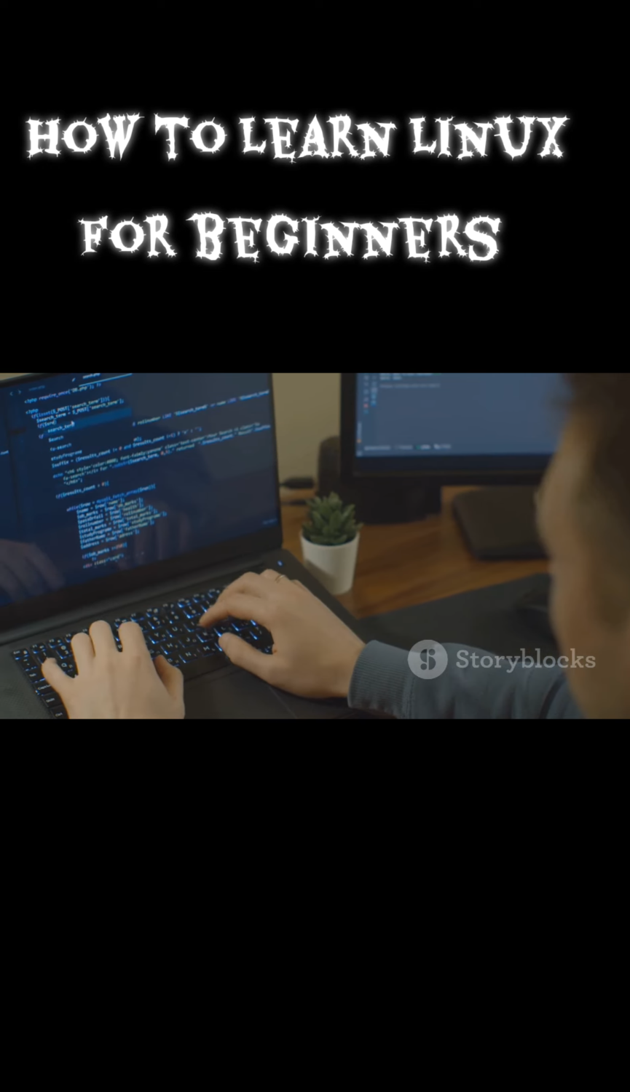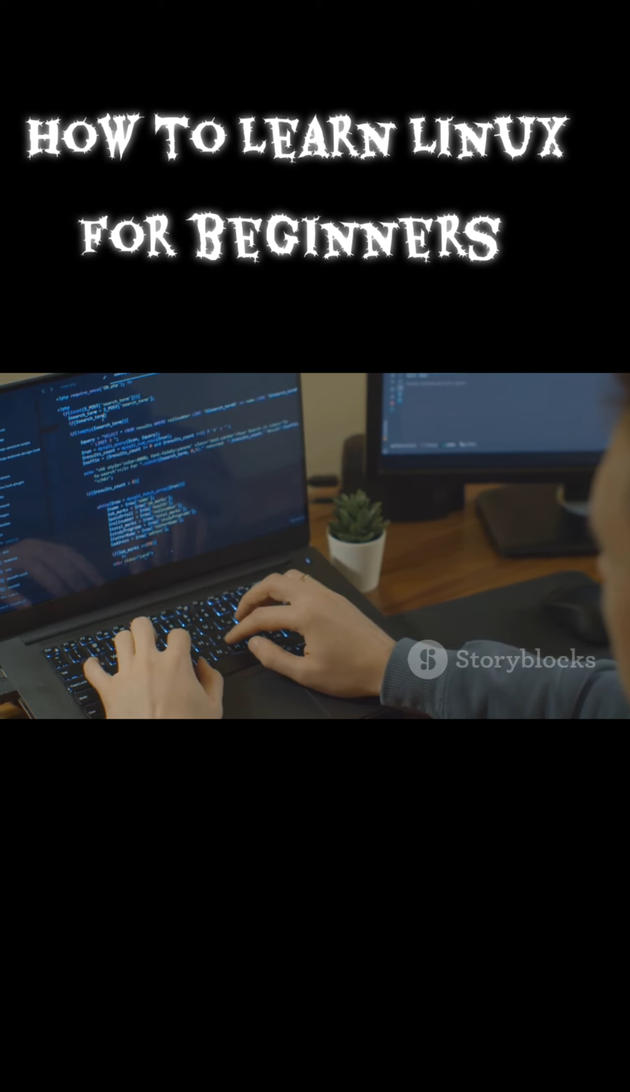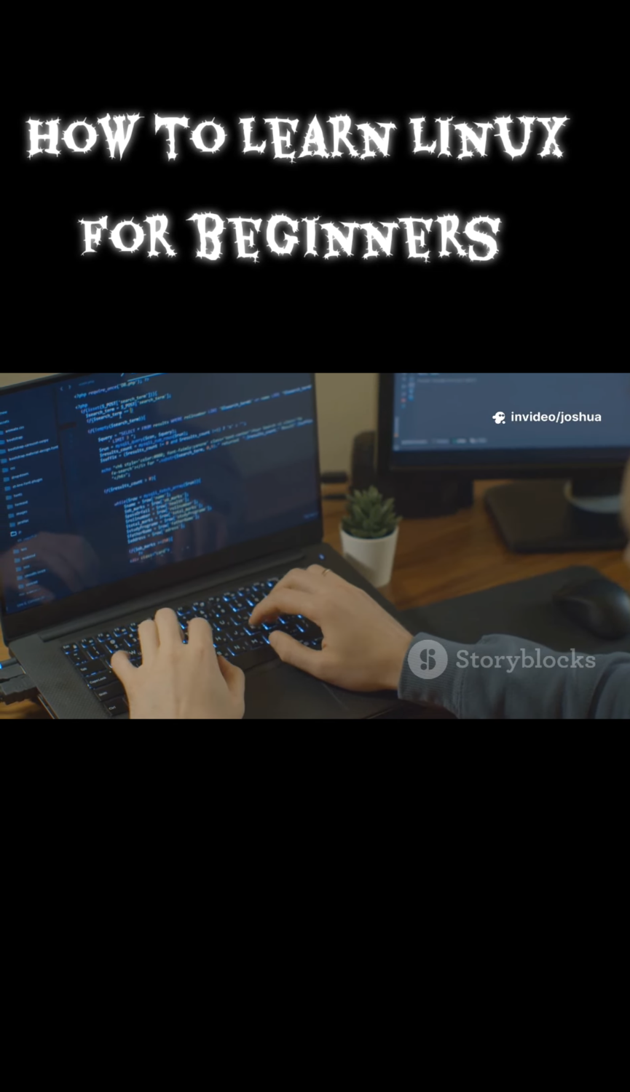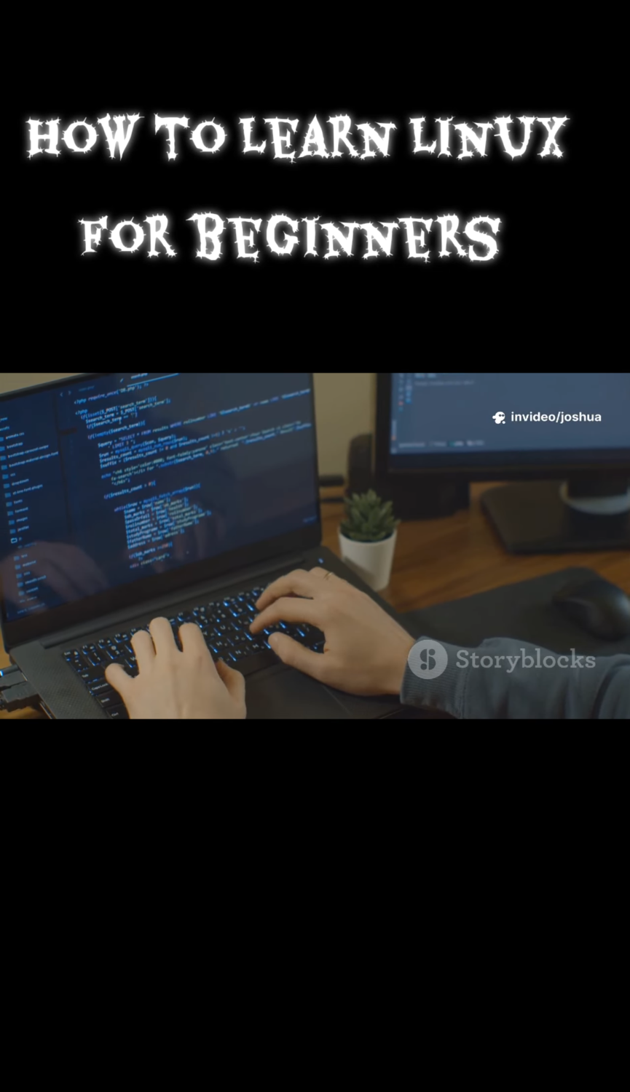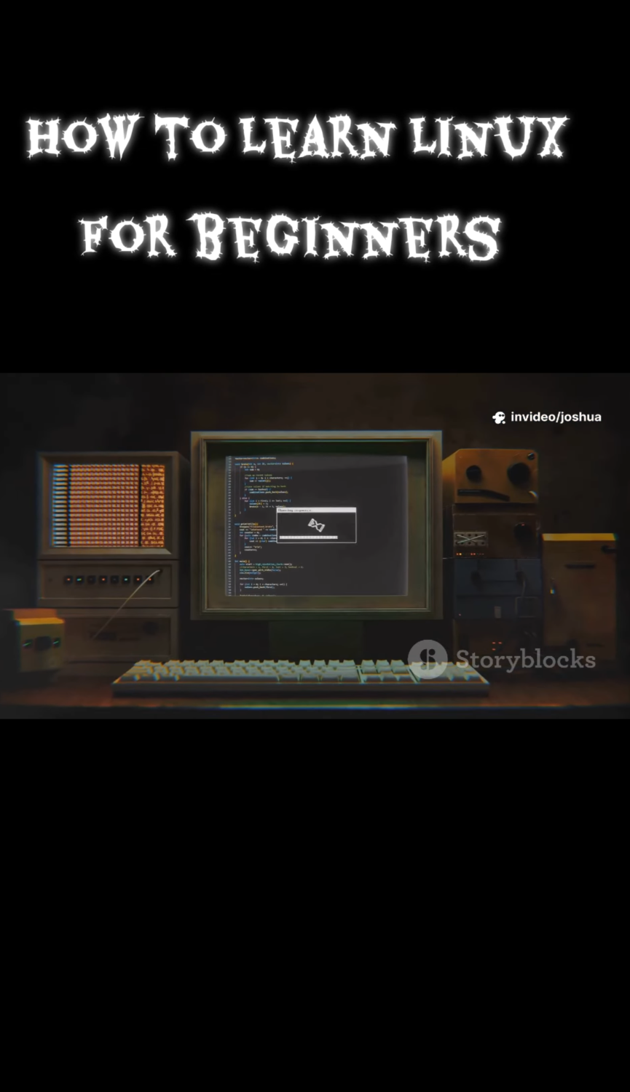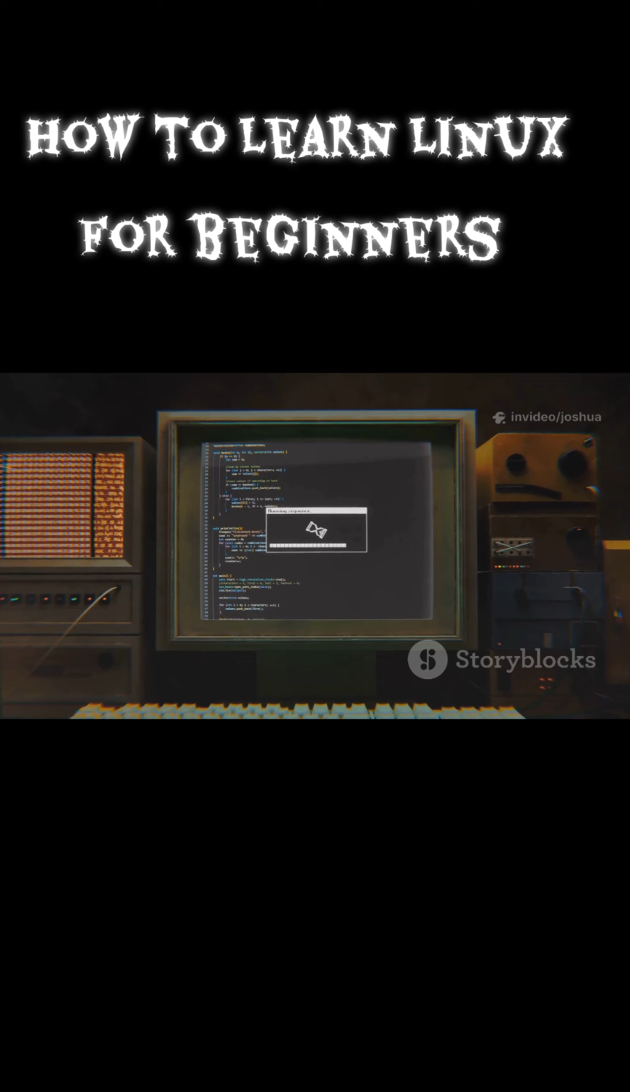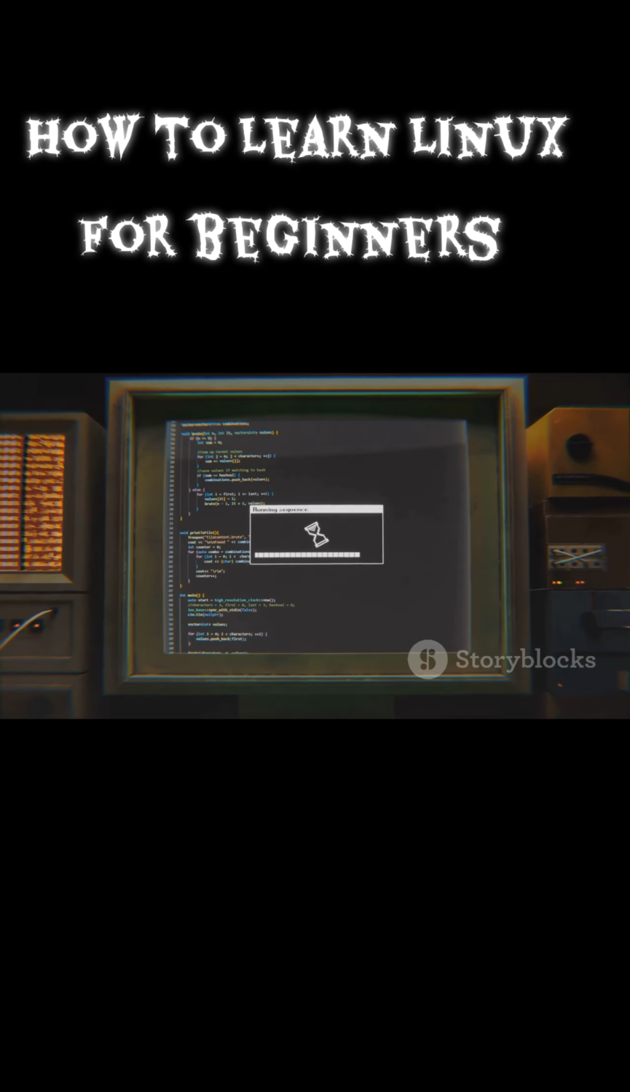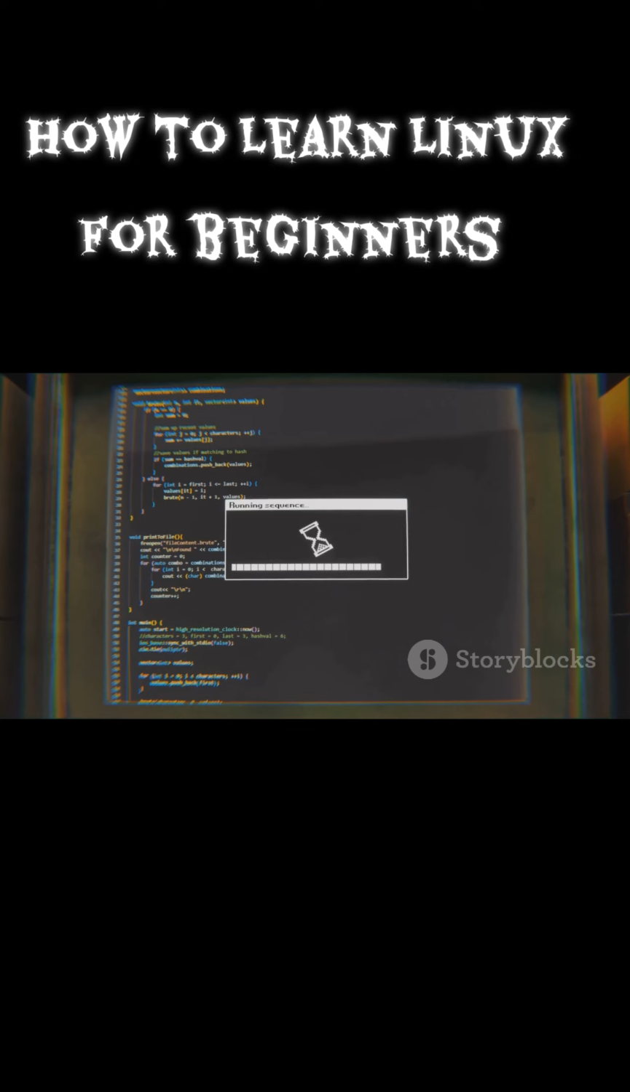Permissions are core security. Read, r, write, w, execute, x, for owner, group, others. See permissions with ls -l, change with chmod. For admin tasks, use sudo, superuser do. Use it wisely.